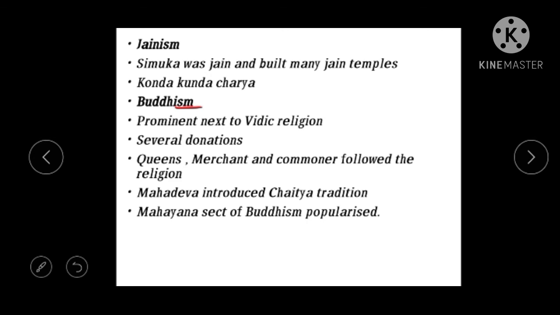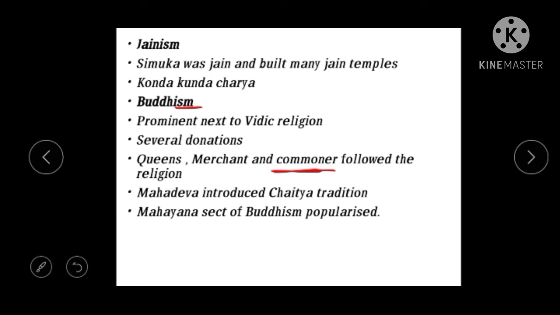But coming to the period of the Shatavahanas, most of the Vaishyas or merchants were following Buddhism. And the next were the common people or commoners, who used to follow this religion.